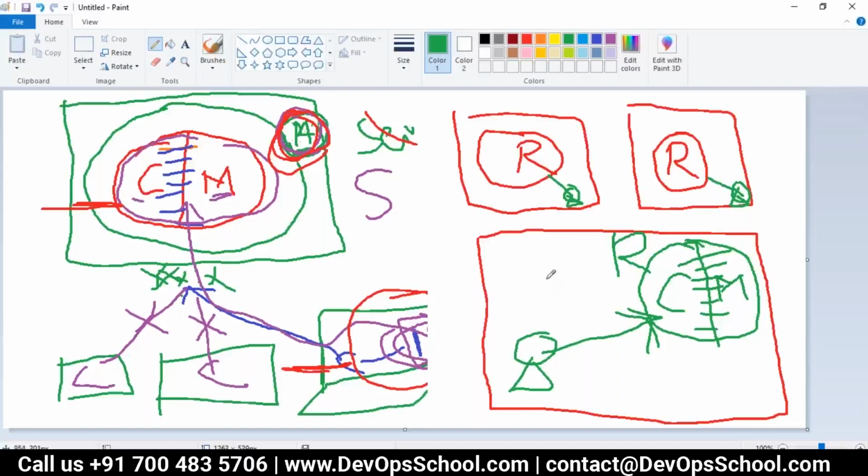So this is called distributed. See here, you had one repository, and we all connect through the network and work on that repository. But in this case, in Git, I have my own repository, you have your own repository, everyone will have their own repository.